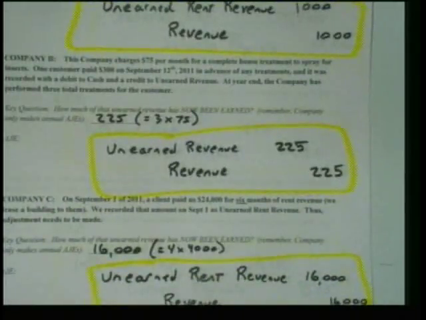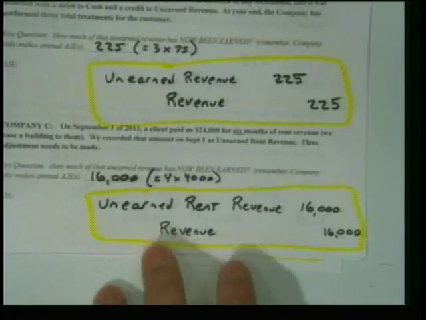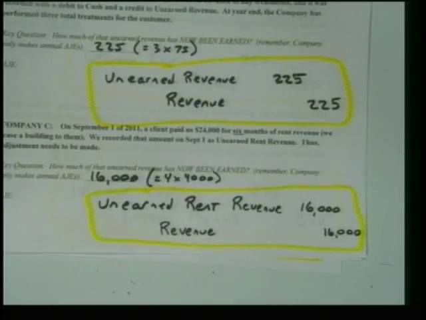Company C. Here we have, on September 1st, a client paid us $24,000 for 6 months of rent revenue. Thus, we're renting a building to them. It's $4,000 per month. We recorded that amount on September 1st as unearned rent revenue.